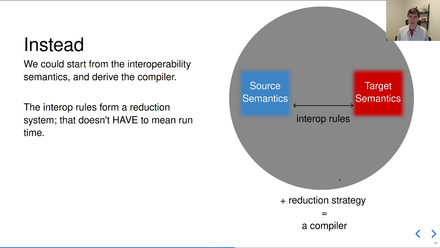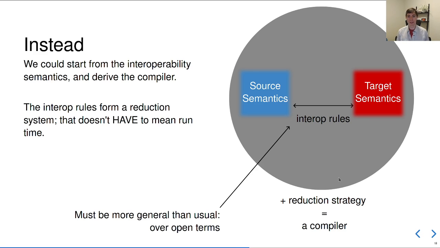So my observation is that instead what we can do is start from the interoperability semantics, these interoperability rules, and we can derive from them the compiler. And the idea here is that the interoperability rules form a reduction system, but that doesn't have to mean runtime. We can choose a different reduction strategy for these rules to derive the compiler.